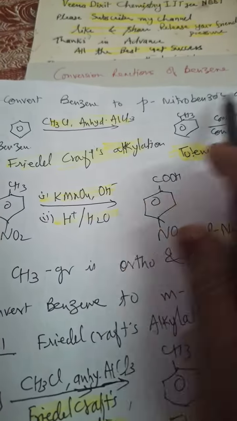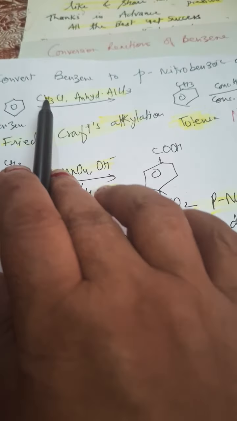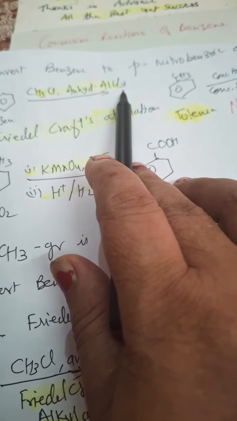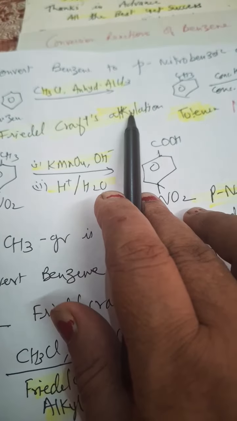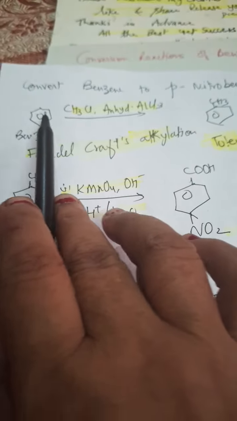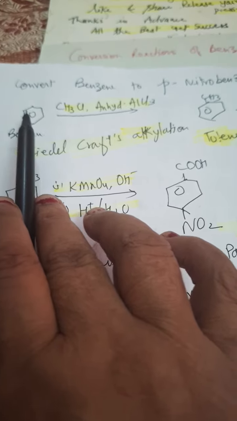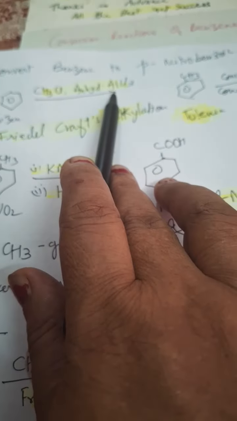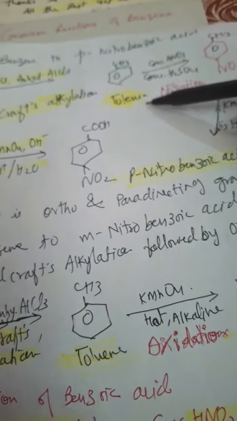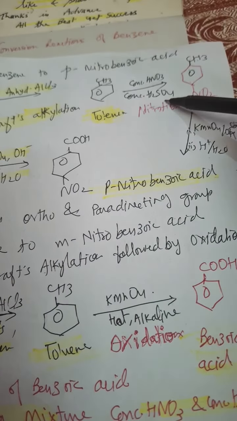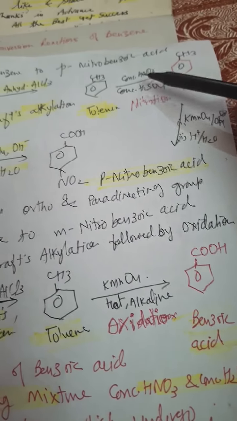Convert benzene to para-nitrobenzoic acid. When benzene reacts with CH3Cl and anhydrous AlCl3, Friedel-Crafts alkylation will take place. Always remember, whenever benzene is there and you have to convert it into any acid, at that moment alkylation will be done and then we'll get toluene, and conc HNO3 and H2SO4, that is nitration, will take place.